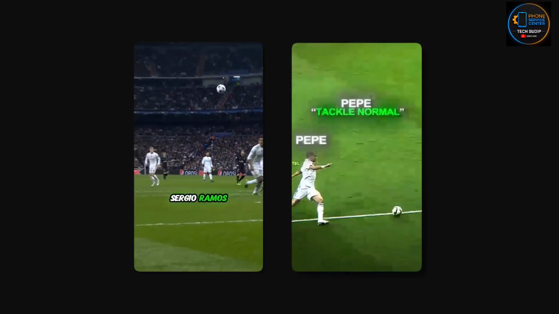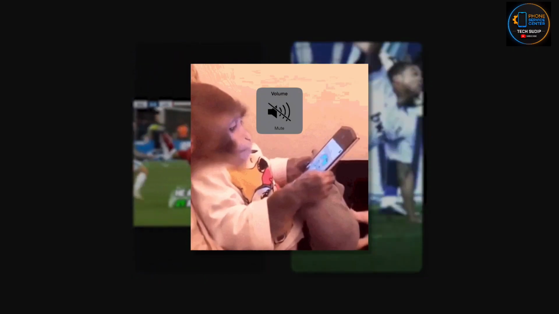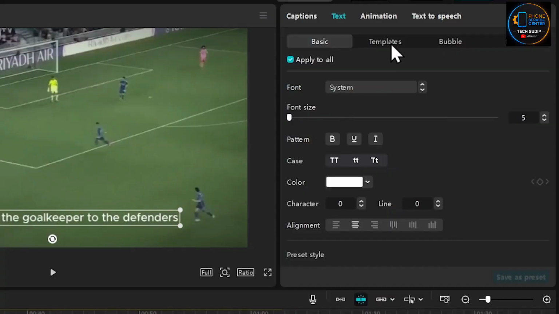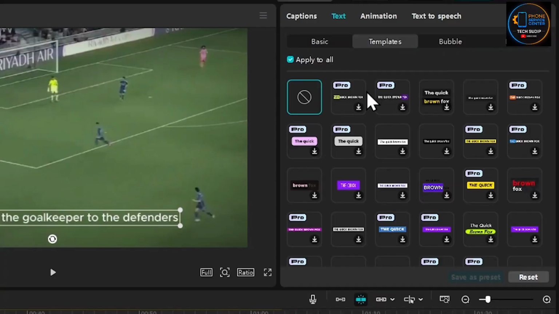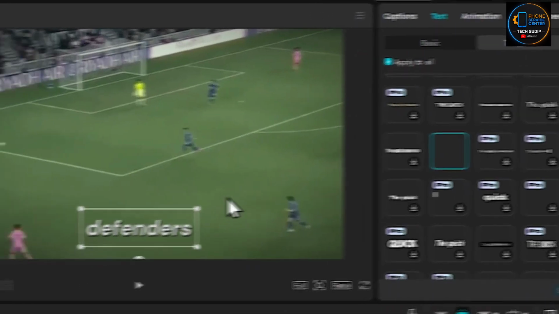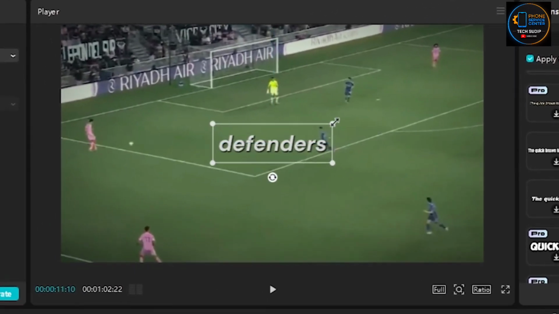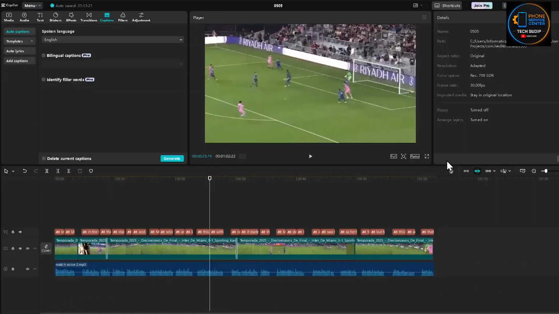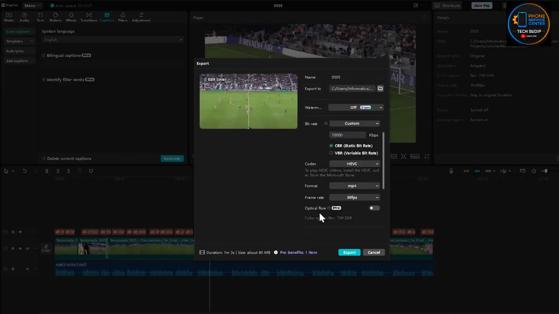These captions are going to keep people engaged even if they're watching with the sound off, which a lot of people do. Once your captions are ready, click on template to browse the options and choose one that looks good. I will pick this one because it matches the style of the channel we are modeling from. You can make small adjustments to your captions to help them stand out. Once you've finished all these steps, hit the export button to save the video.